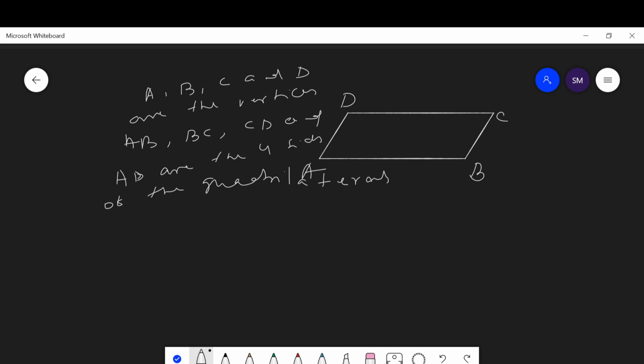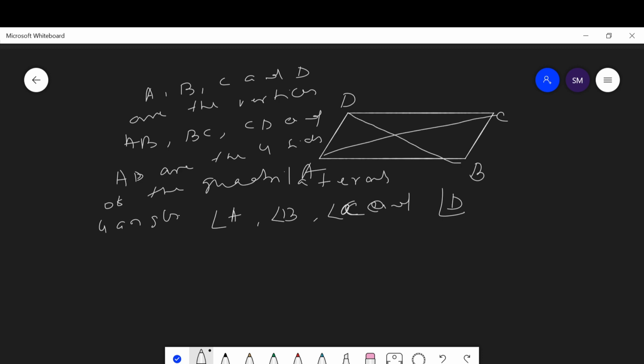Then they have four angles also: angle A, angle B, angle C and angle D are the four angles of the quadrilateral. Then join AC and BD.